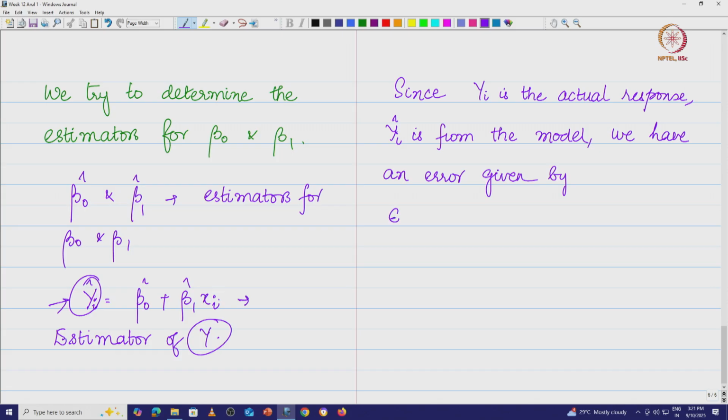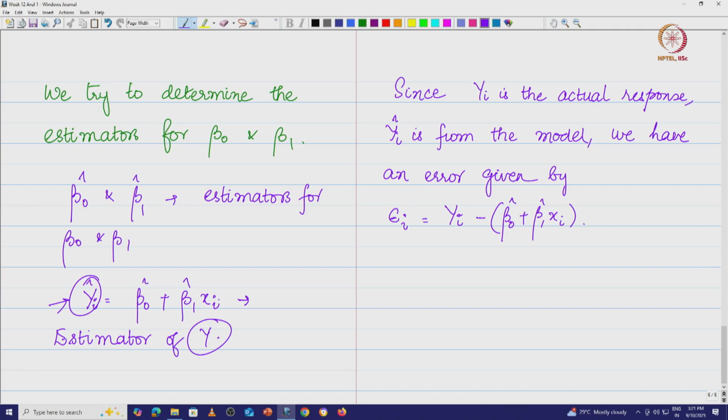Error is going to be for every value. So, I am going to give epsilon i to be the error, which is given by the actual value yi minus the estimate for this yi, the yi hat. So, I am going to write this as yi minus of beta naught hat plus beta 1 hat xi, for all i equal to 1 to n.